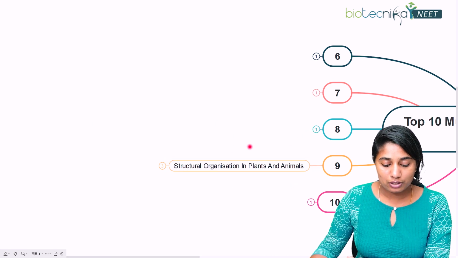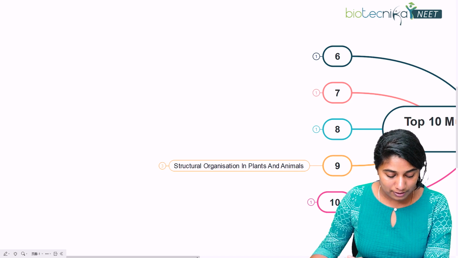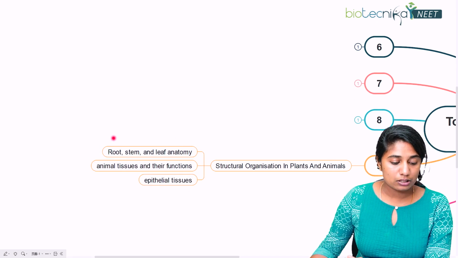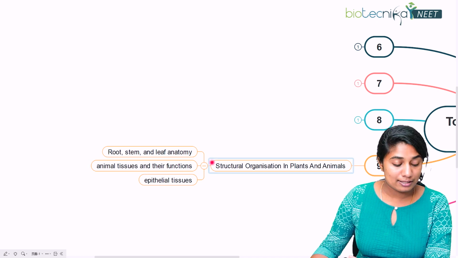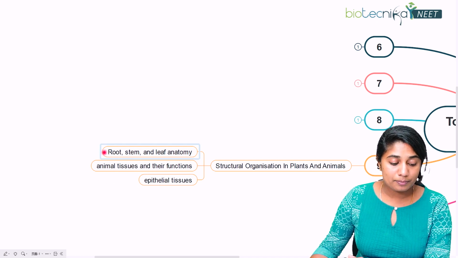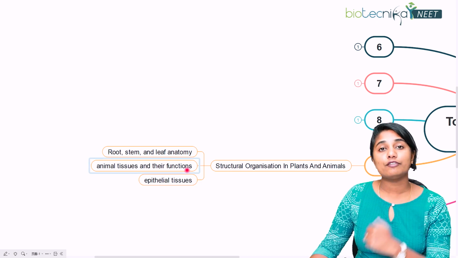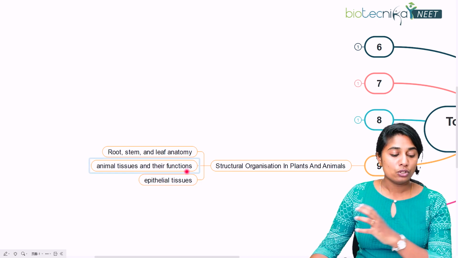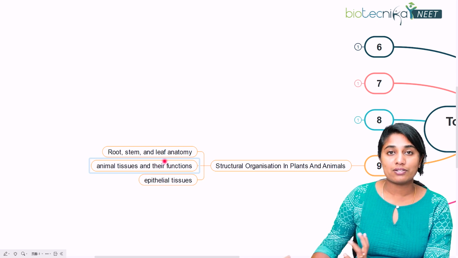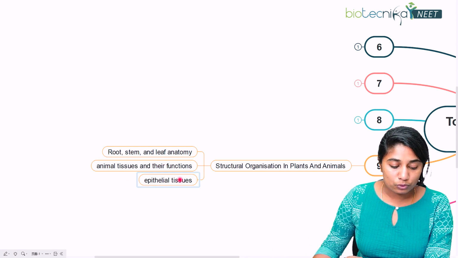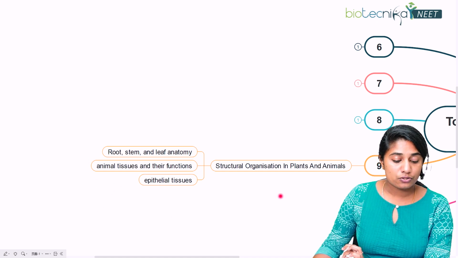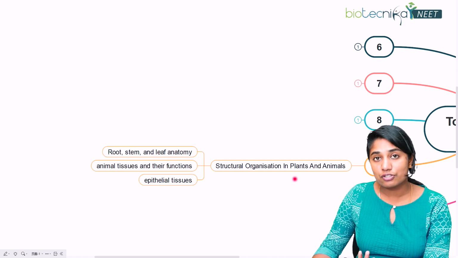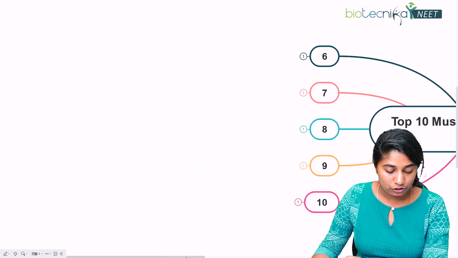The 9th chapter is the structural organization in plants and animals, right? So you need to give more importance to the root organization, stem and leaf anatomy, right? Anatomy and organization as well. Then when it comes to animals, it's about animal tissues and their functions. So the different tissues, that's connective tissue, muscle tissue, so all of that and their functions as well. What is their structure and their function? And give more importance to epithelial tissues, especially because a lot of questions have been asked as well. So this is with respect to the structural organization chapter that is there in your NEET, right?